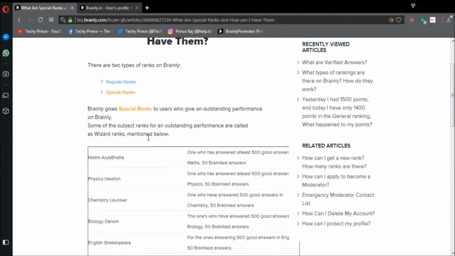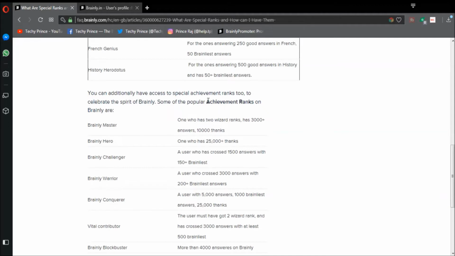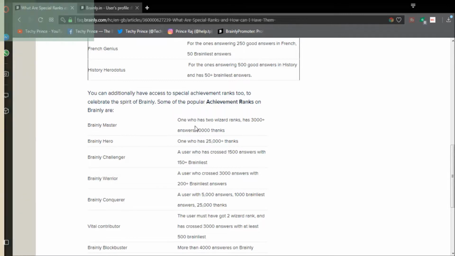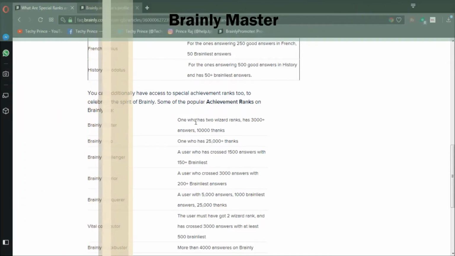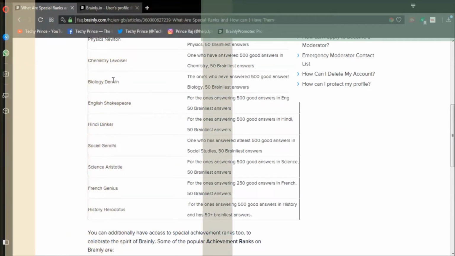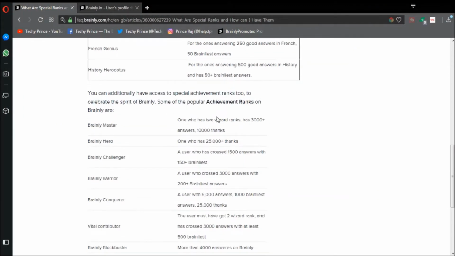Now we have discussed the wizard ranks. Then come the achievement ranks. Achievement ranks are even more awesome and make you feel really good. See here, you have Brainly Master. For getting this, you should have any 2 of the above wizard ranks. Then you will have Brainly Master, but you should also have 3000 plus answers and 10,000 thanks. So to sum up, for Brainly Master, you should have 2 wizard ranks, 3000 plus answers and 10,000 thanks.